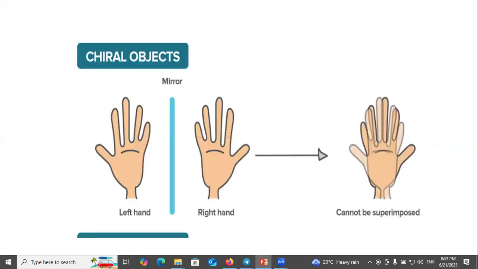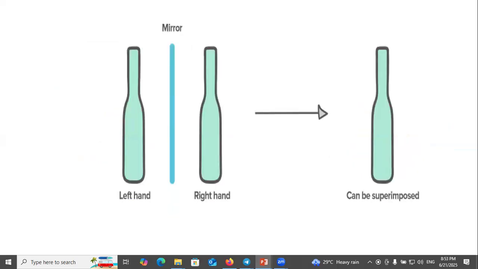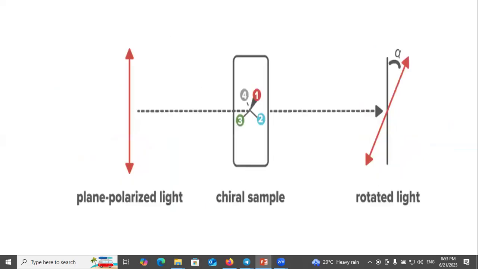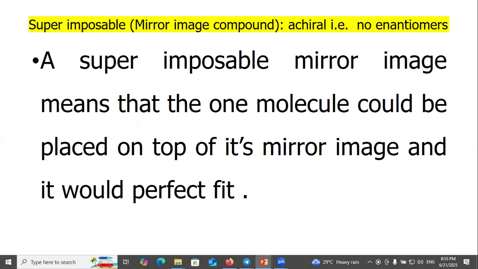Chiral: this is chiral, left hand, right hand, cannot be superimposed. Left-handed, right-handed. A compound with a superimposable mirror image is achiral, that is, non-enantiomers. A superimposable mirror image means that one molecule could be placed on top of its mirror image with a perfect fit.